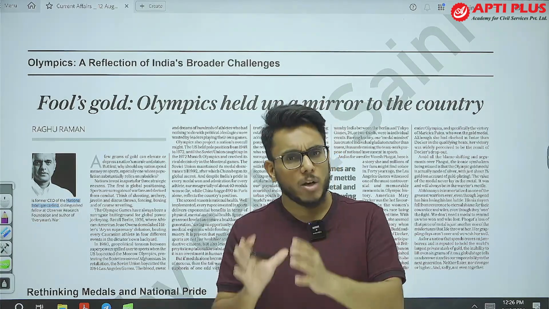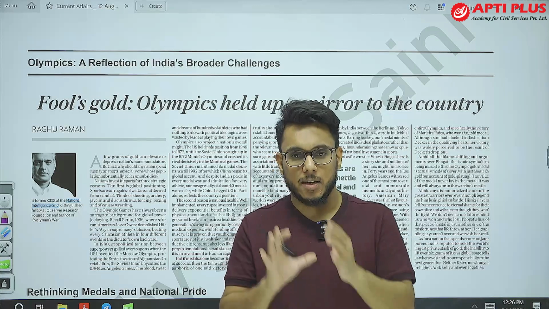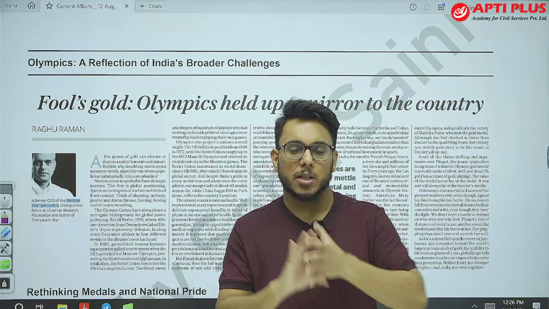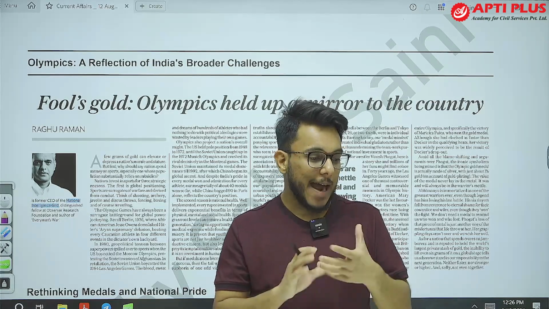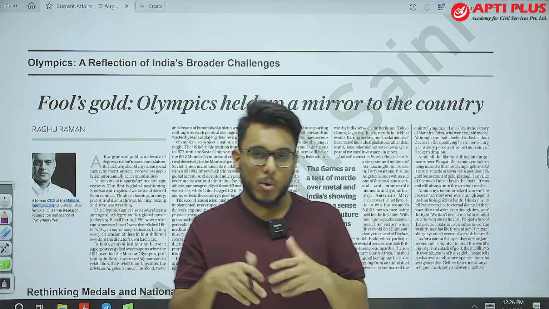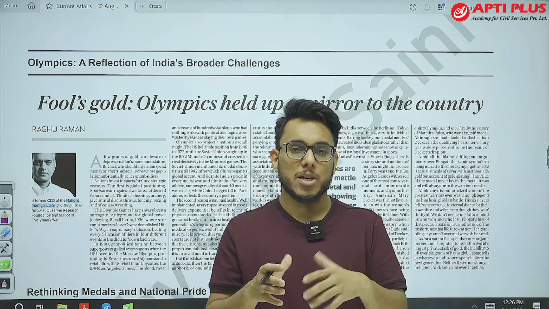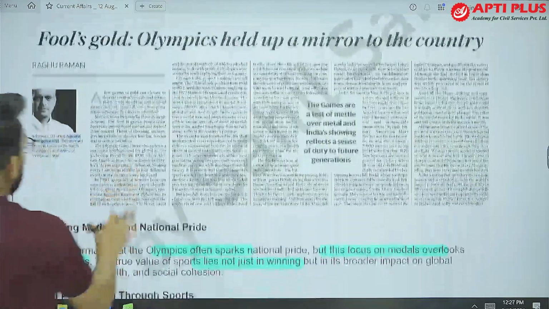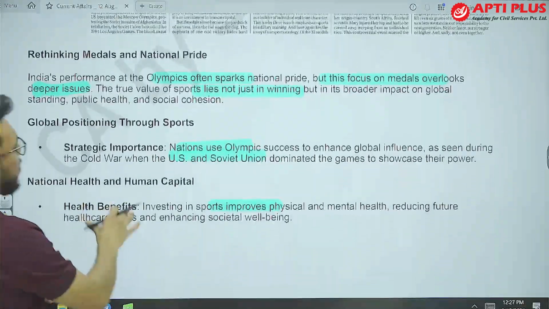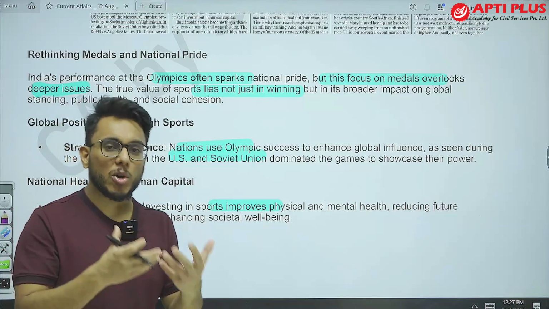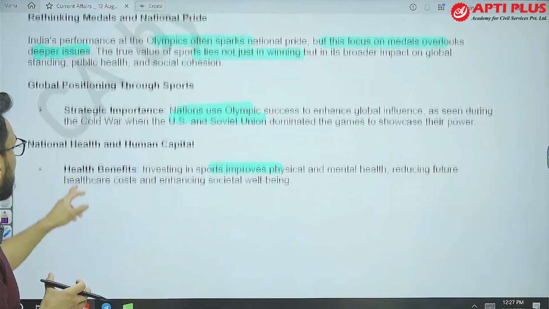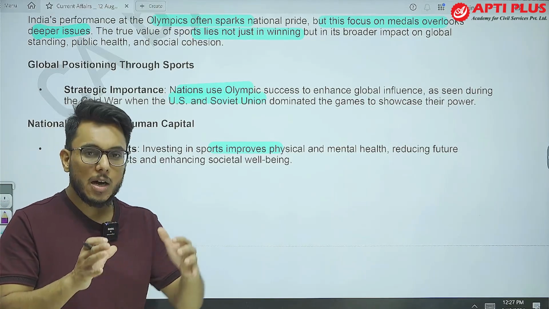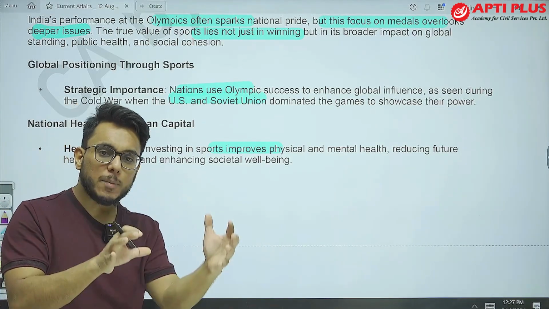But always, whenever the Olympics is concerned, there is this debate that gets started before or after the Olympics, that India is not winning that many medals. So India's success in the Olympics is often measured by the number of medals that it is winning. Now this particular article says that actually the Olympics is not just about the medals. Olympics is more than that. First of all, it has been said that the Olympics can be used as a source of increasing the soft power of a nation.